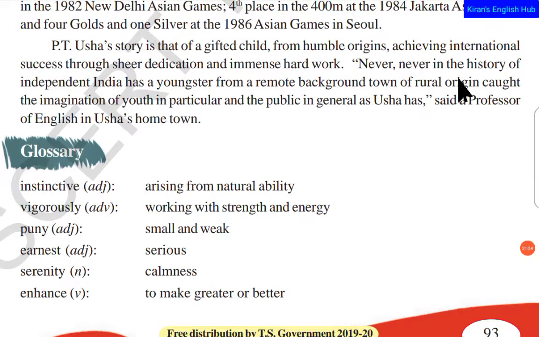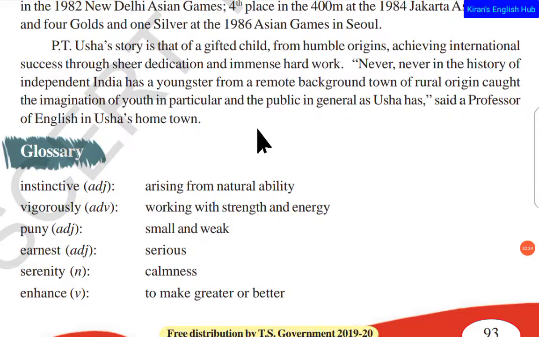And never in the history of independent India has a youngster from a remote town of rural origin caught the imagination of youth in particular and the public in general, as Usha has, said a professor of English in Usha's hometown. So in Usha's hometown there is a professor of English, and he said never ever in the history of independent India,